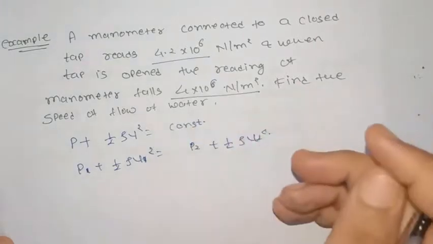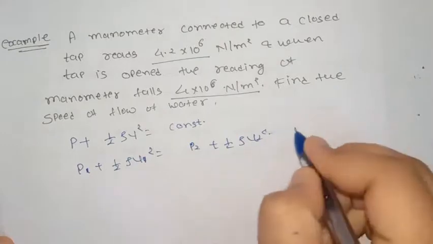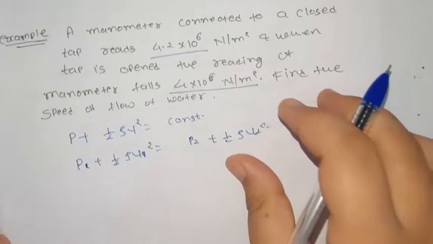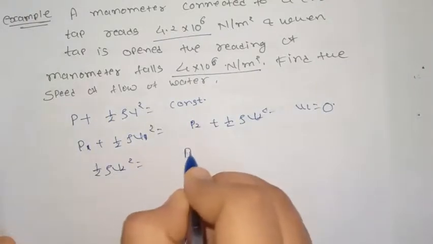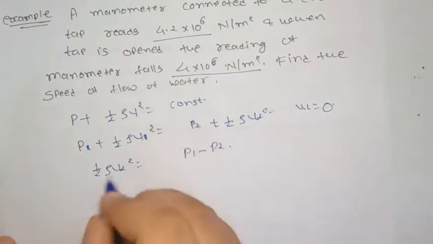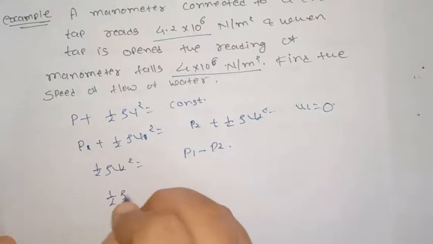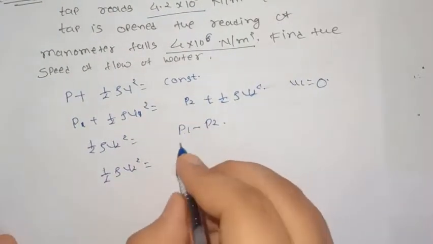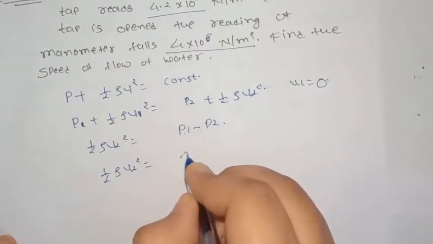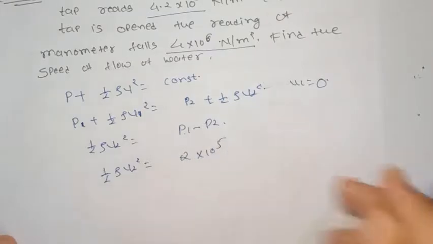Initially the tap was closed, so V1 will be equal to 0. So half rho V2 square is equal to P1 minus P2. So half rho V2 square is equal to P1 minus P2, which will be 2 into 10 power 5.